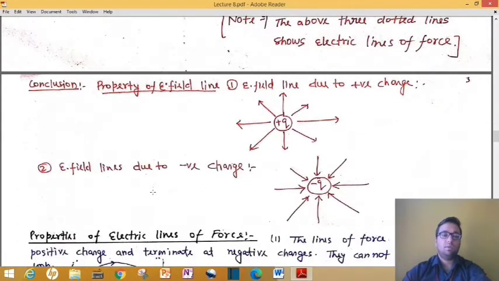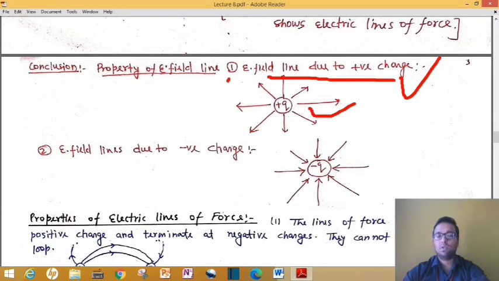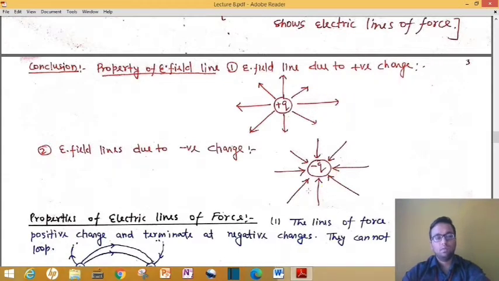Based on these two examples, we got two conclusions, that is, two properties. Number 1, the electric field line due to a positive charge is always like this. Always imagine that if we place any third charge at any point, it can go along this line only, and its trajectory or path is the electric field line. The electric field line due to a negative charge will be like this one.